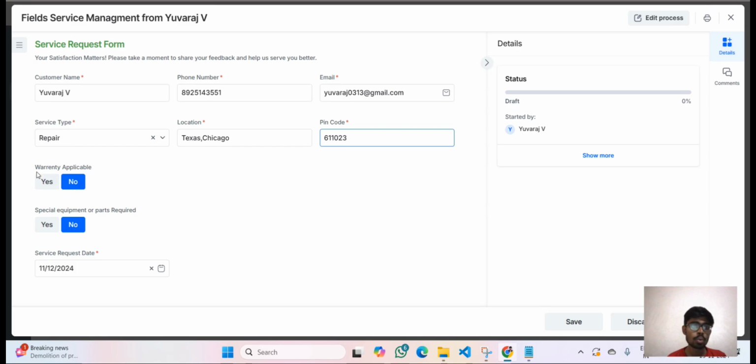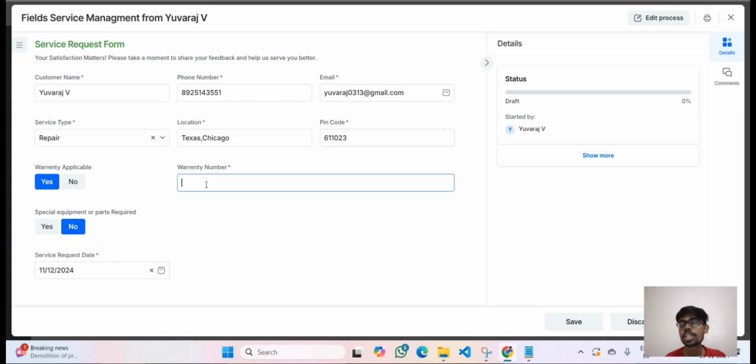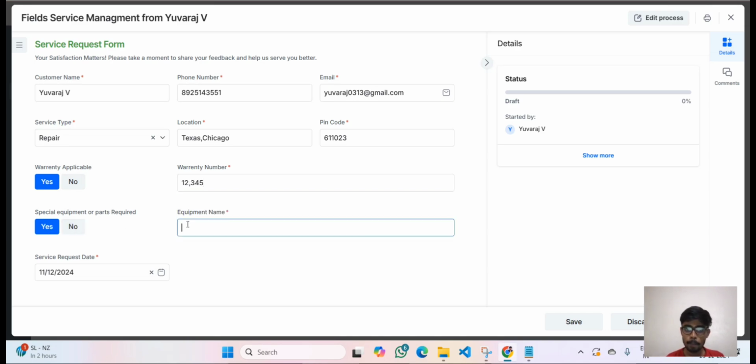Next I am asking the customer whether their warranty is applicable or not. If they say yes, I will give an input number to mention the warranty number. So let us give 1 2 3 4 5. This is going to be the warranty number. And I am asking the customer, do you need any special equipment or parts? If they say yes, then another input box opens. So I will ask what equipment you need. Let us give some pipes, and here is the service request date. This is going to be the default date, it will take the current date itself.